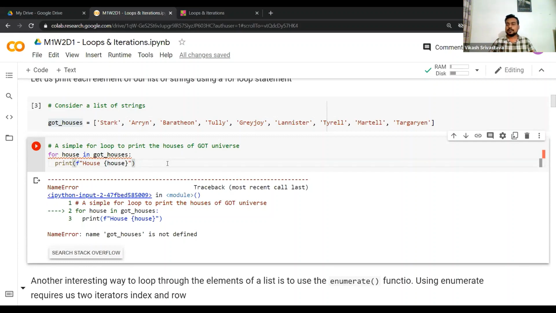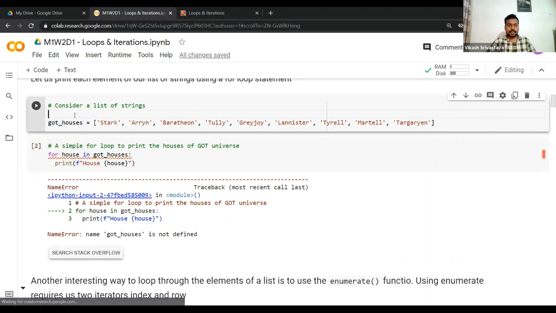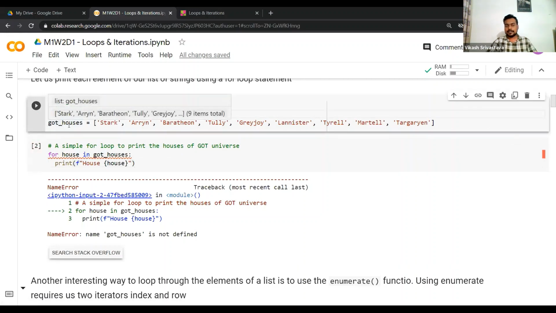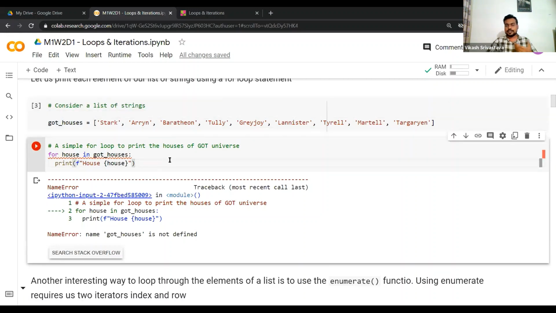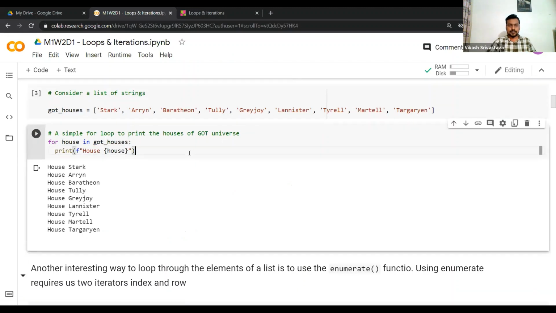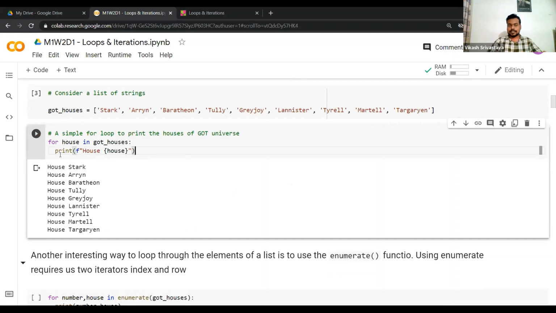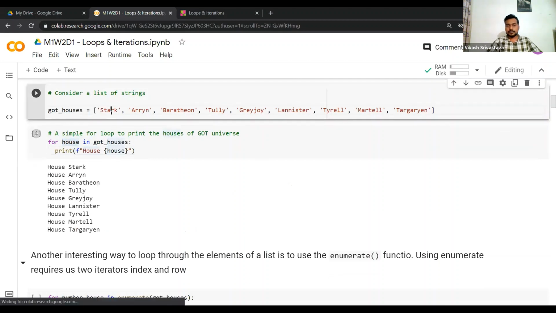It will only be available when I run or execute that particular piece of code. So now I have run this piece of code, and I have the GOT houses, which is essentially the list of strings. I'll just run this for loop. Let's see each element by element and see what's happening. First, this loop, this house, goes to this element Stark.